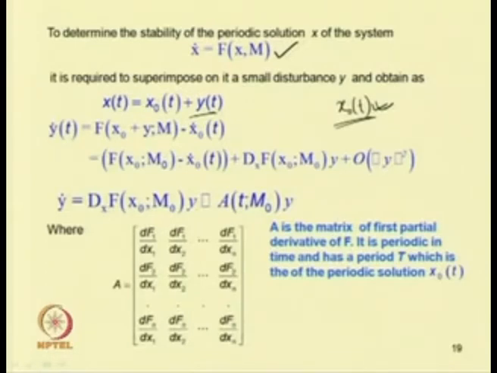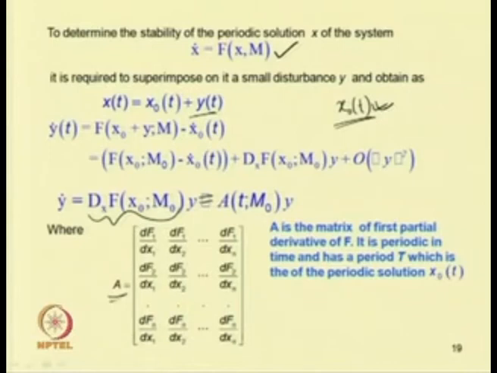Which will give us y dot equal to the first derivative of f with respect to x at x0 and m0. Taking this D_x f at x0, m0 as A, one can write y dot equal to A(t, m0) y, where A is a function of t and m0.